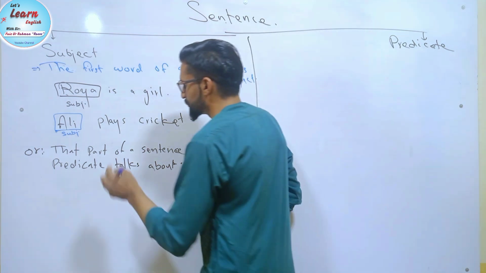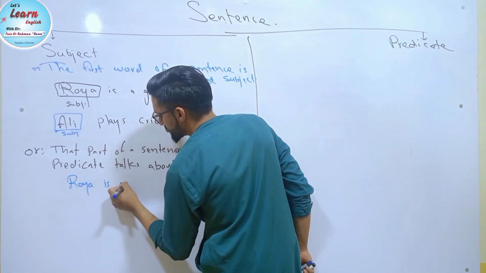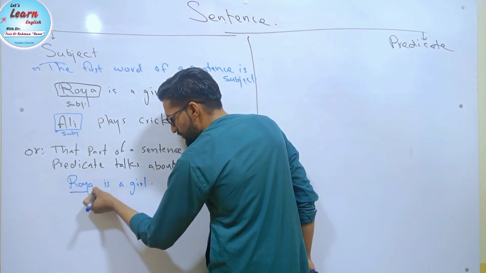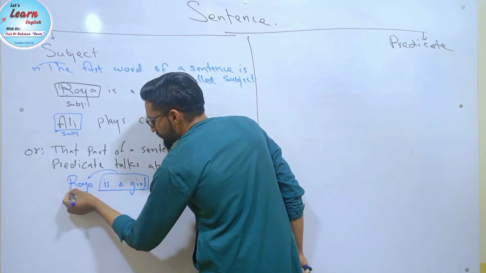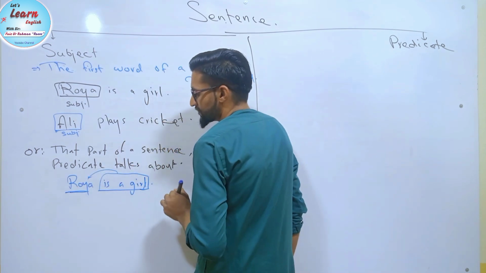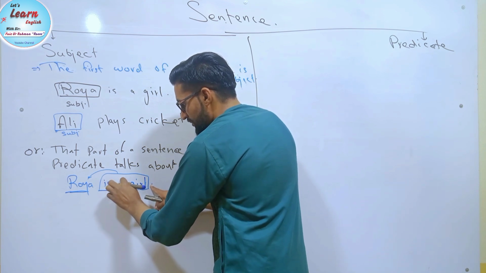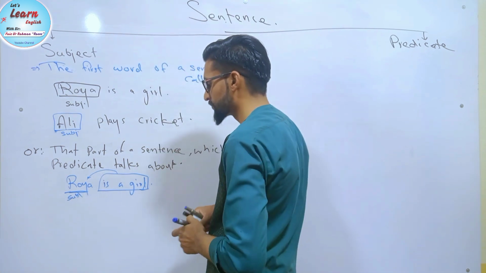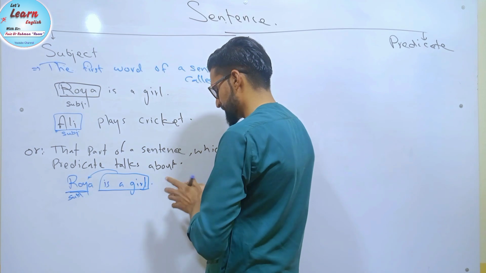For example, the same example, Roya is a girl. So look, this is subject and this is predicate, and also we can say that predicate talks about the Roya. So Roya is the subject. Here is a girl is a predicate, so this predicate talks about Roya. So Roya is the subject of the sentence. Is a girl. Who is a girl? Roya. So Roya is the subject.